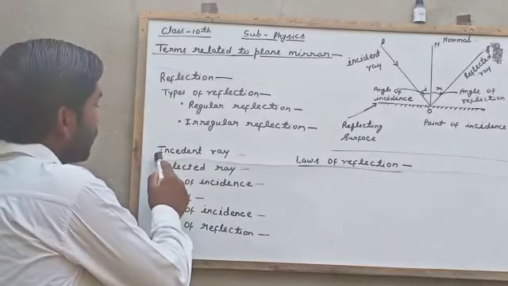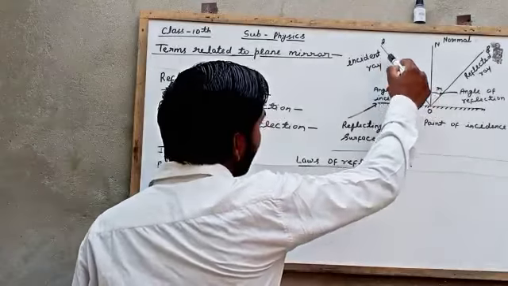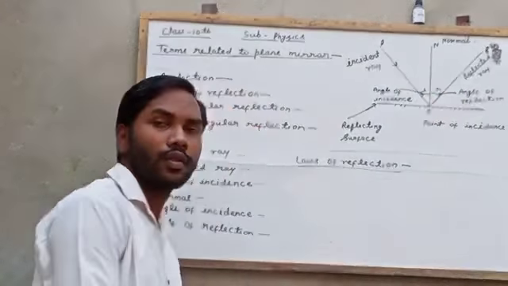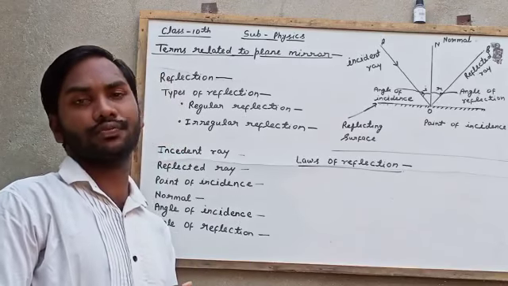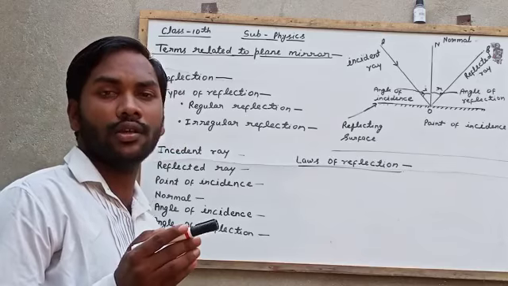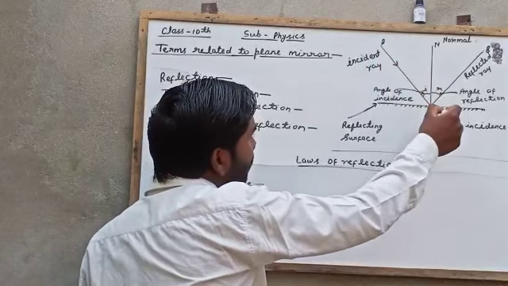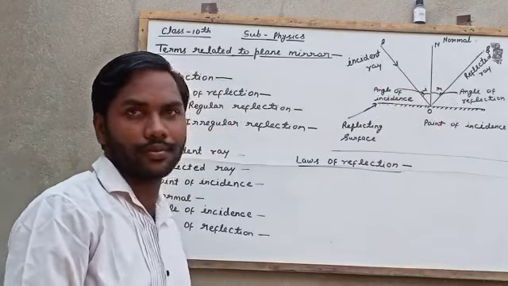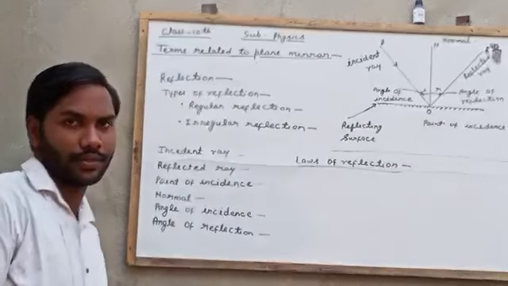After that, incident ray. In the figure you can see the incident ray. The light falling on the reflecting surface is called incident ray. In the figure, AO is the incident ray. After that, reflected ray.